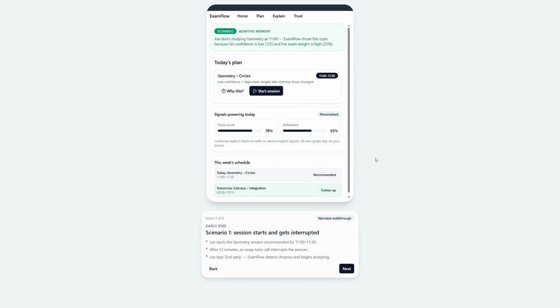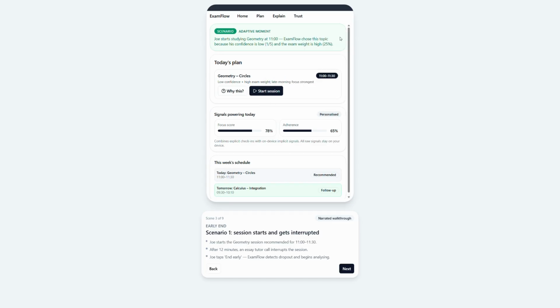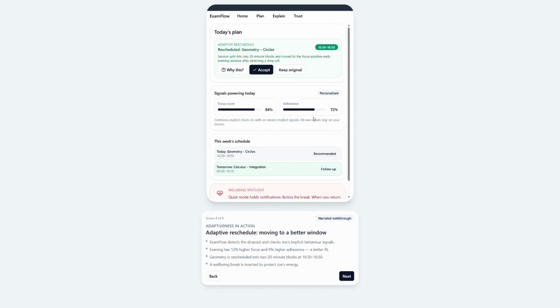On the Plan tab, ExamFlow recommends geometry circles at 11 AM because confidence is low and exam weight high. Focus and adherence scores below show that suggestions use both explicit and implicit behavior signals. Joe starts the session for geometry. After 12 minutes, when his tutor calls, he ends early. The system registers dropout and treats it as a meaningful behavioural event.